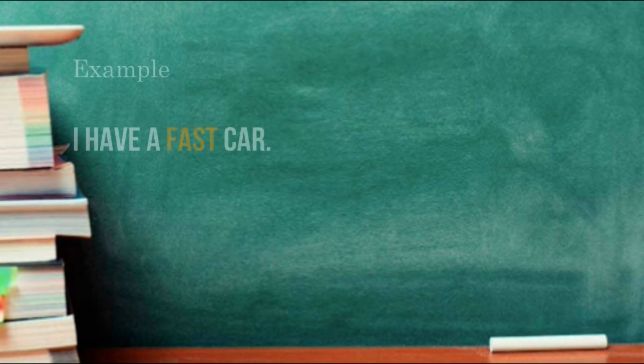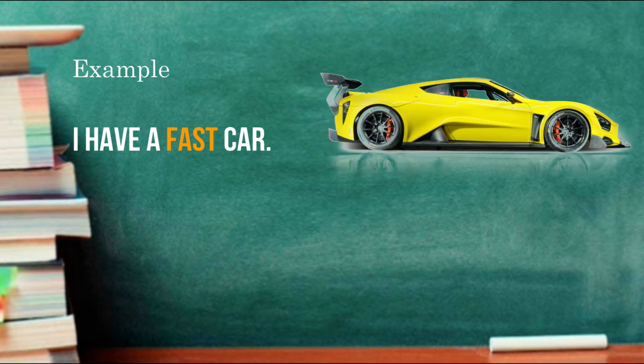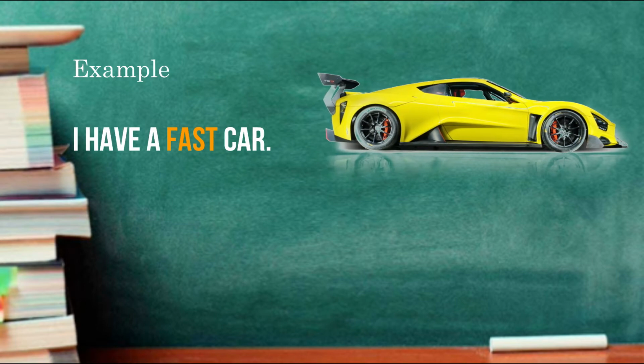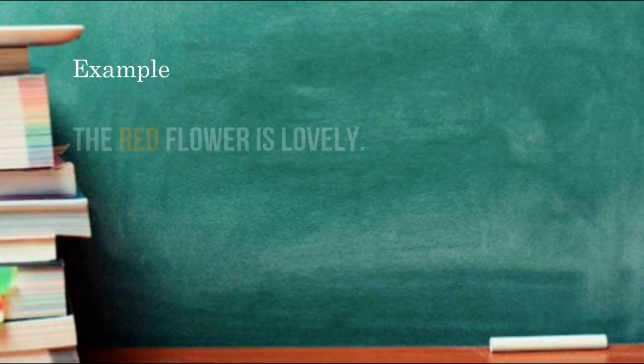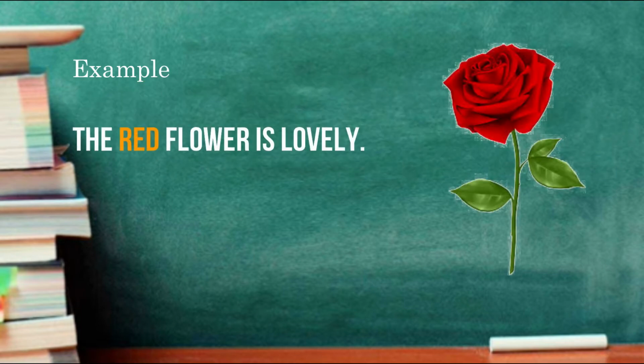For example, I have a fast car. In this sentence, the word fast is describing the quality of the car. Let's go with another example. The red flower is lovely. In this sentence, the word red is describing the color of the flower. I think you totally understand what is an adjective of quality. Let's move on.